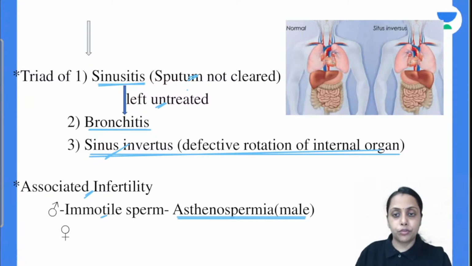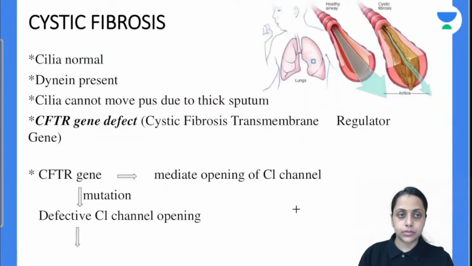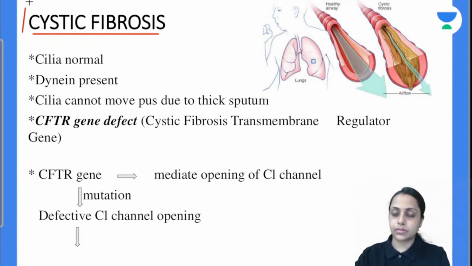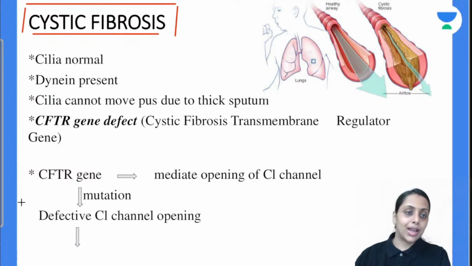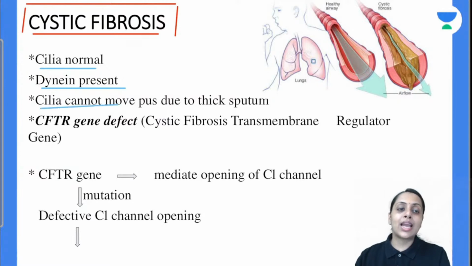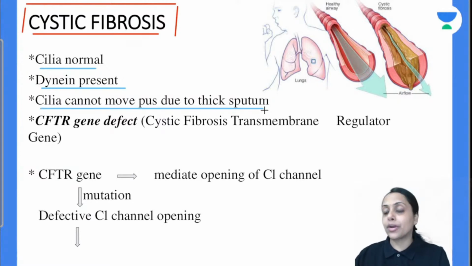So moving further, the next disorder related to our cilia is cystic fibrosis. What is the situation here? Here the cilia is normal, dynein is present, but cilia cannot propel this sputum because out here the sputum is thick.